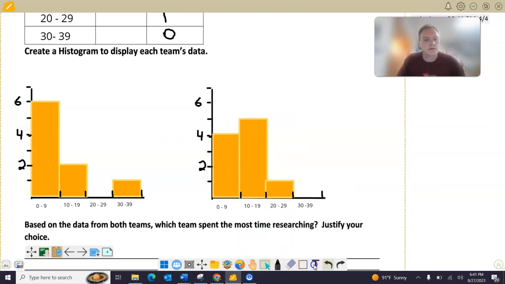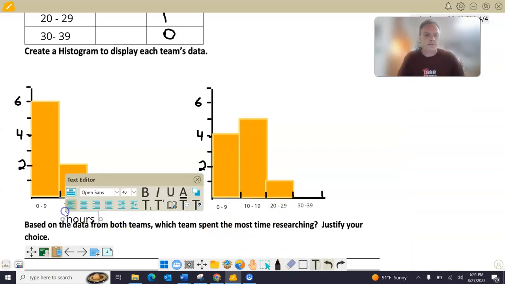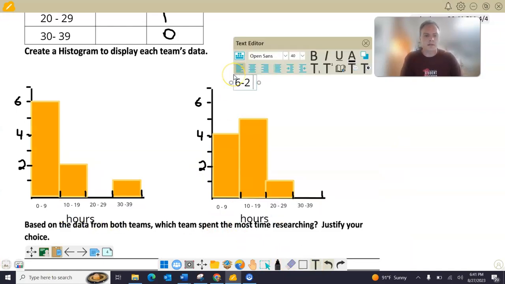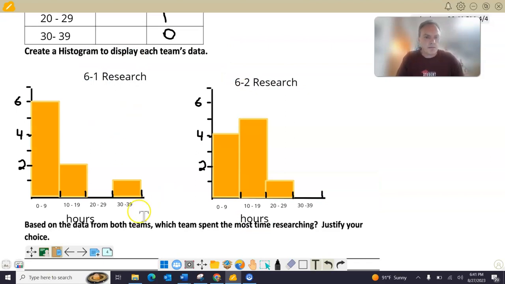We're not quite done yet. We have to put titles in here. Put a title up there and labels down here. All right, so now it's easy to compare these because everything's the same intervals, the same scale, and it's easy to see, kind of make some decisions here.